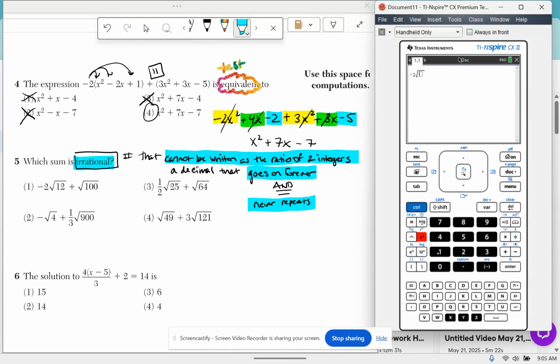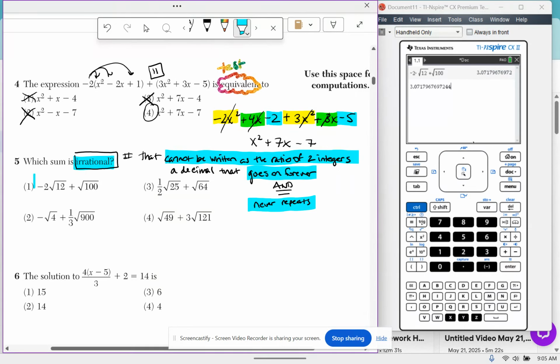Negative 2 times the square root of 12, plus 100. Oh, the square root of 100, sorry. Okay, that ends at 972. I pick up the decimal and see if more digits come up past it, and they do. So I'm going to go ahead and select answer choice 1. It's irrational.